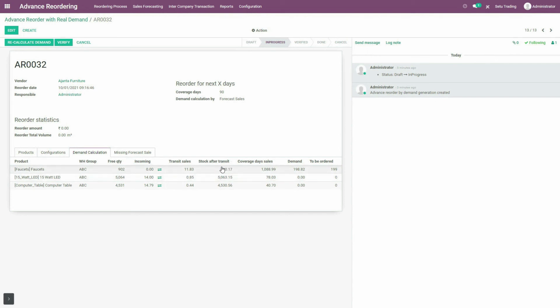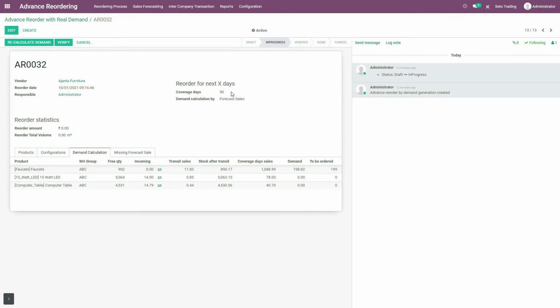So the difference between coverage days sales and stock after transit will give me this value, that is demand. The actual demand of this product at present, if I want to keep stock in my warehouses, that is Setu Trading and Central Warehouse, for 90 days, is actually 198.82. Rounding it, I get 199. So you can say that for warehouse group ABC, which possesses two warehouses, Setu Trading and Central Warehouse, you require 199 quantities of these faucets to keep stock for 90 days.